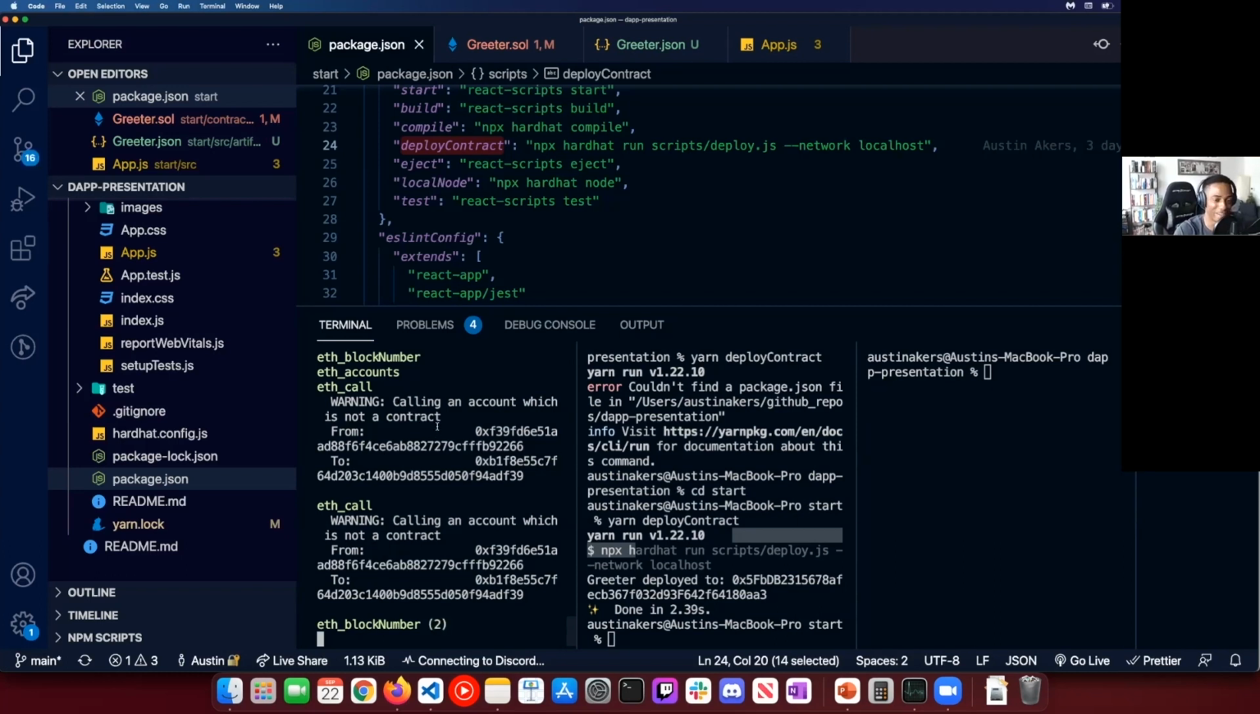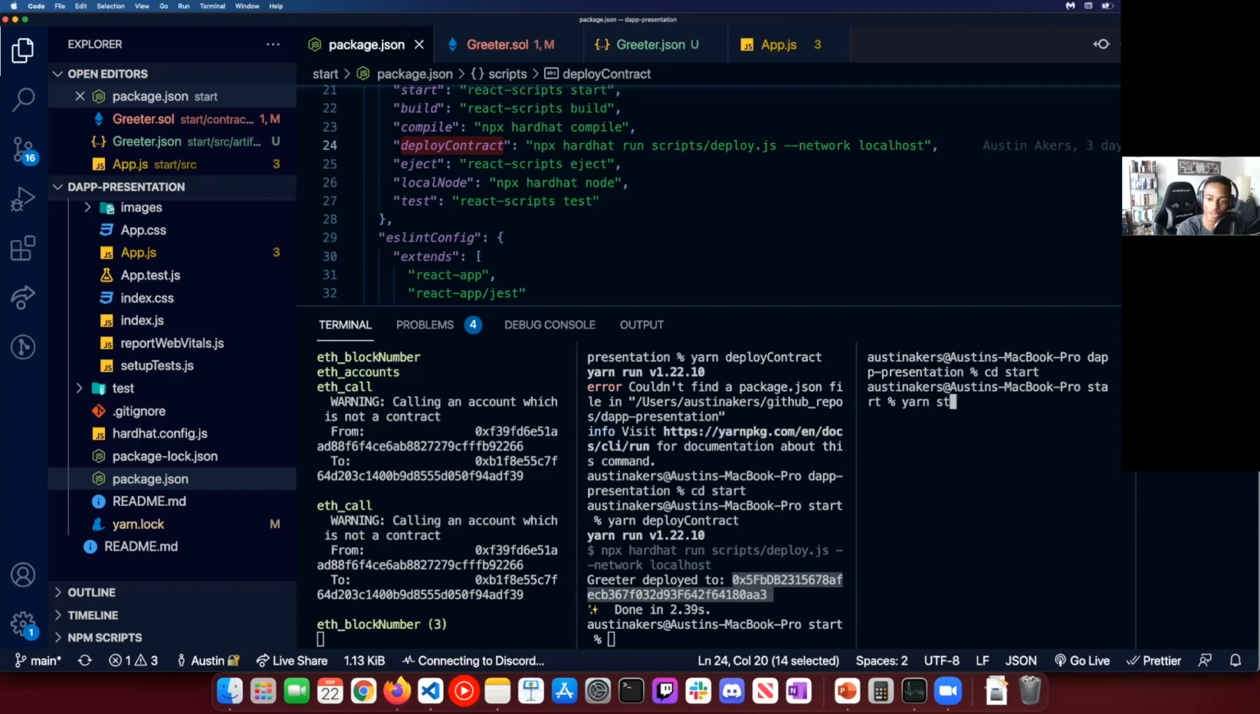This first one on the left is for our local Ethereum node. The second one is what our greeter smart contract was deployed to, and we'll be using this address in a bit, right? And then last but not least, I want to go ahead and do a yarn start, okay? Let me make sure I'm inside the start folder again.